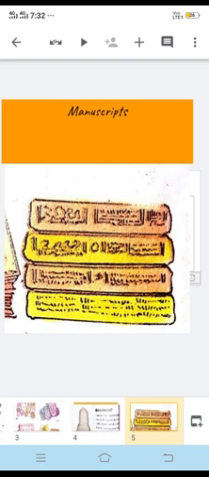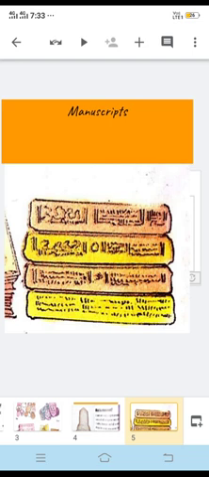Then what is seen in this type of manuscript? Manuscripts were written to record some information, or the king wanted to record something, so he told his people to write it. For some religious purposes, people have also written manuscripts. There are different purposes for which people were writing manuscripts.